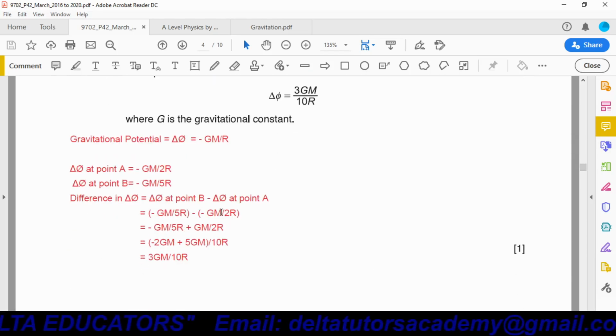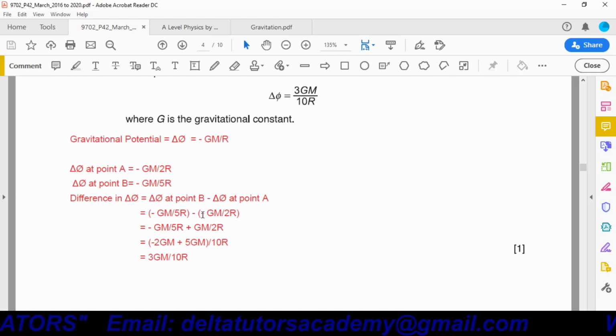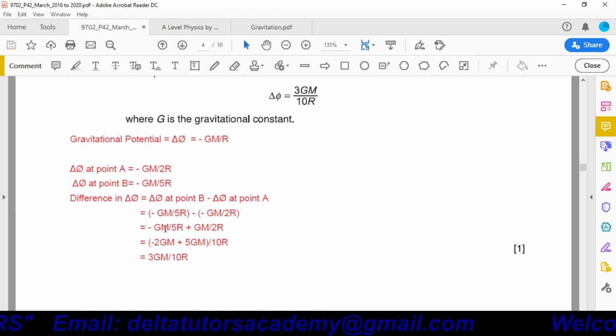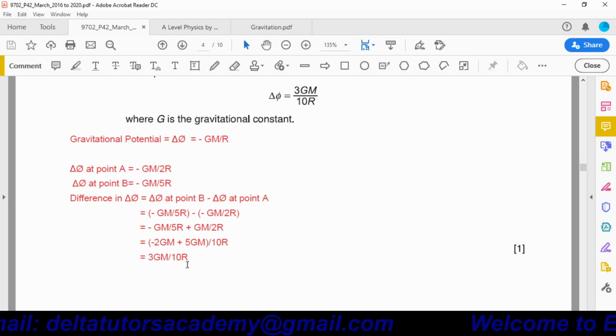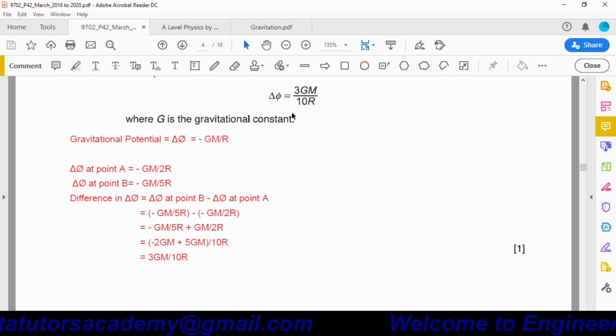So we have subtracted the gravitational potential at point A from the gravitational potential at point B. By solving this, the two minus signs multiply and we get a positive sign. Now by taking the LCM, we get 10R, and by solving this we get 3GM over 10R. So we have derived the equation delta phi is equal to 3GM over 10R.